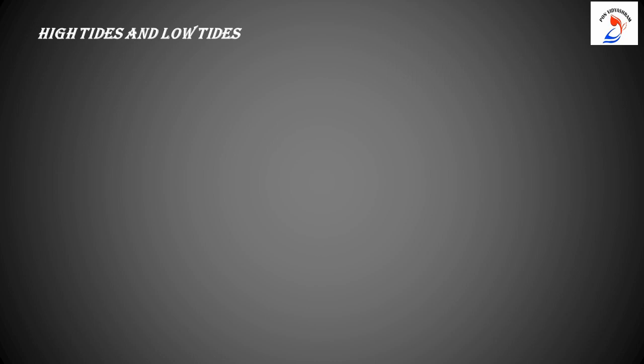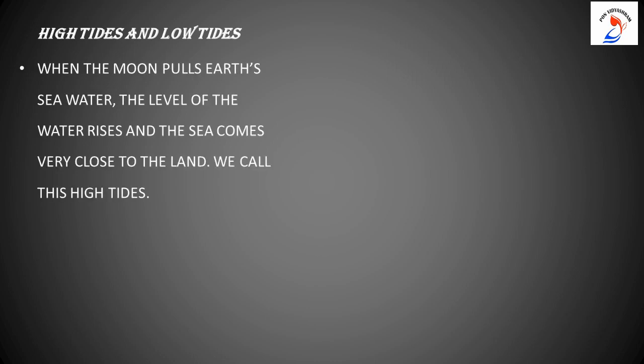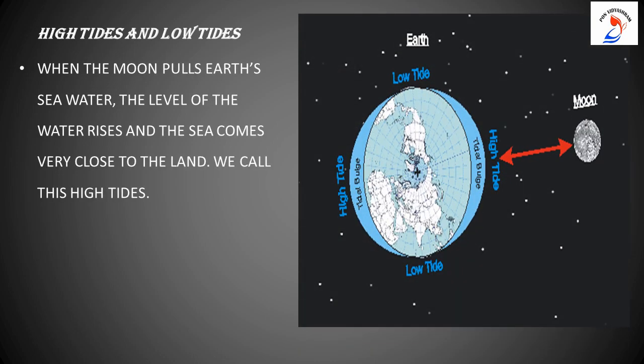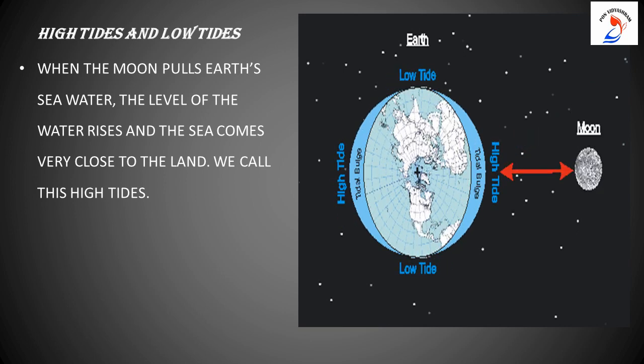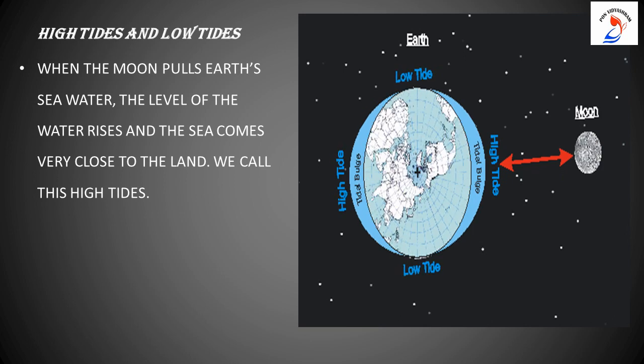Now we will learn the types of tides. There are two types of tides, high tides and low tides. When the moon pulls Earth's seawater, the level of the water rises and the sea comes very close to the land. We call this high tides.